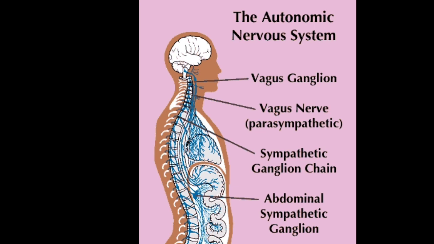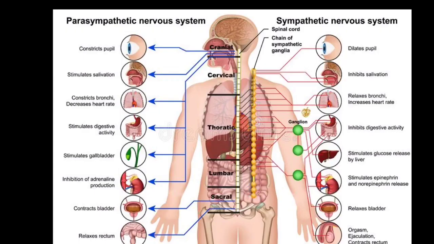In the autonomous nervous system, there are mainly two different conditions. One is called sympathetic and another one is called parasympathetic. This autonomous nervous system is also controlled by the medulla oblongata.